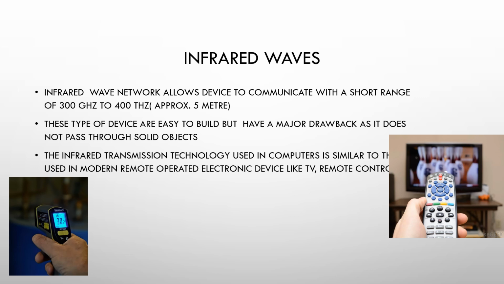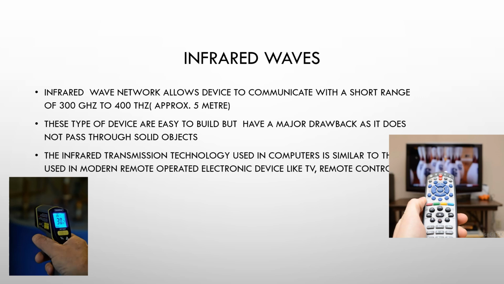So the infrared wave network allows devices to communicate over a short range, with frequencies of approximately 300 gigahertz to 400 terahertz, and a range of around 5 meters. So the range is very short. Say for example, if you take your remote to a very far distance, you won't be able to change the channel. So it needs to be near the TV or within a certain distance.